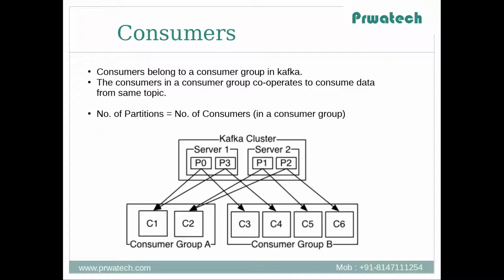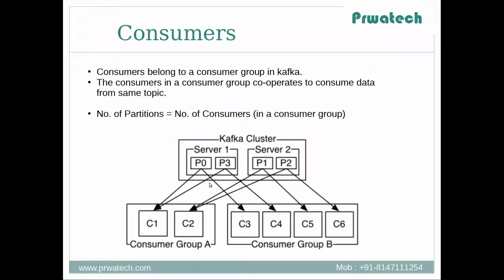Let's discuss this diagram. In the diagram, there are two servers or brokers in the Kafka cluster, server 1 and server 2, hosting 4 partitions of a topic: P0, P3, P1 and P2. The 4 partitions are P0, P1, P2 and P3.